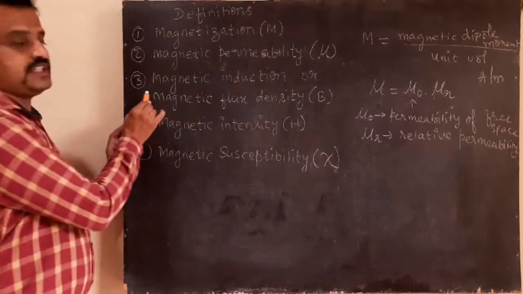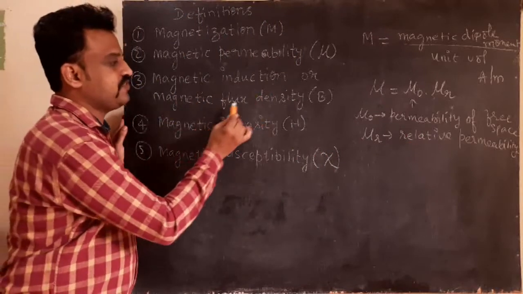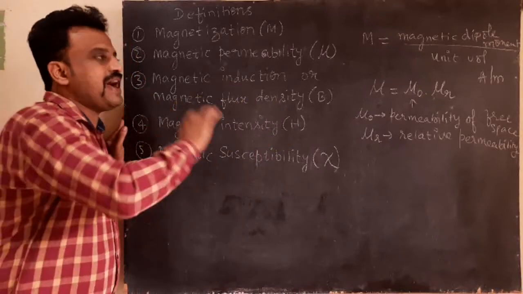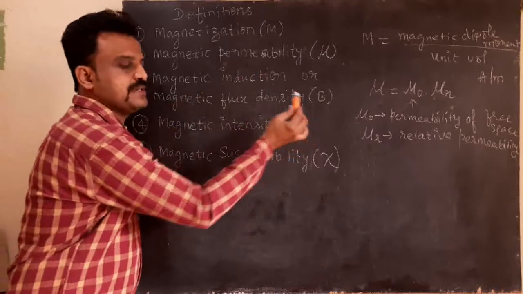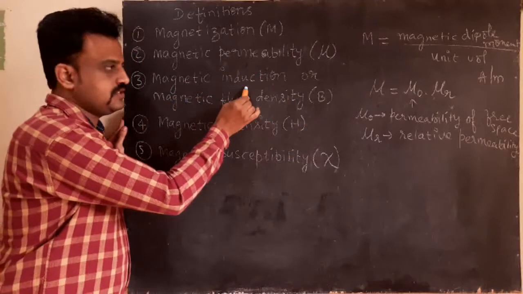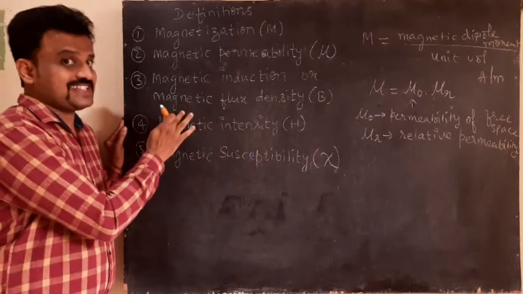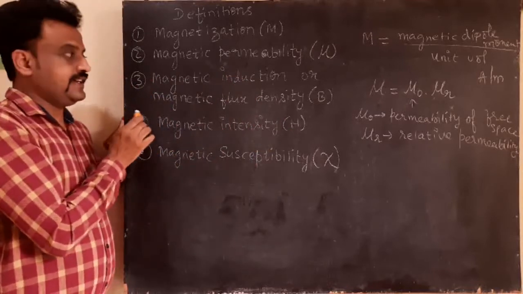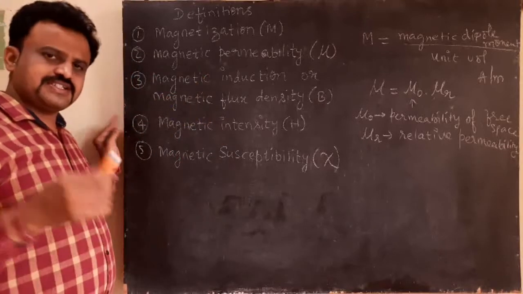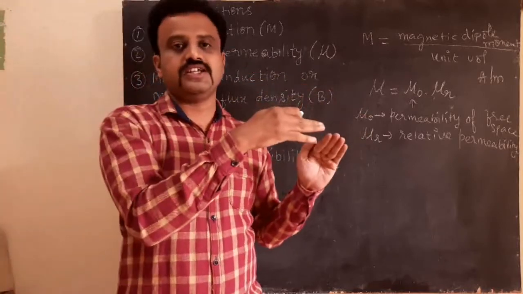Now, the third definition, magnetic induction or magnetic flux density, given by the symbol B. Both are one and the same. If I say magnetic induction or magnetic flux density, both are one and the same. In the name itself you can find it is the density of the magnetic flux. What is flux? Flux is the number of lines of force passing perpendicularly through an area.